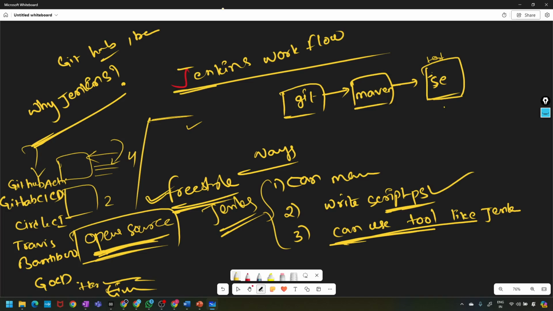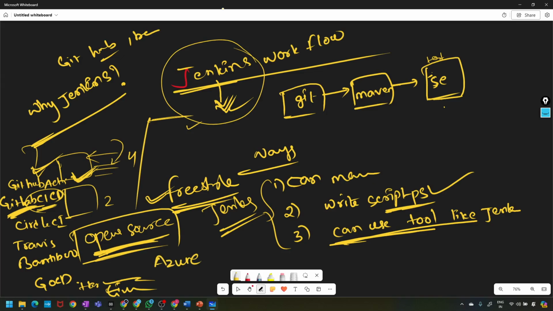There are a lot of tools available, but Jenkins is very popular, and many companies have opted for it. That is the reason we are learning Jenkins. GitHub Actions, you can see if you go inside GitHub settings. GitLab also, if you sign in with GitLab, you can see GitLab CI/CD, and I also forgot Azure CI/CD.